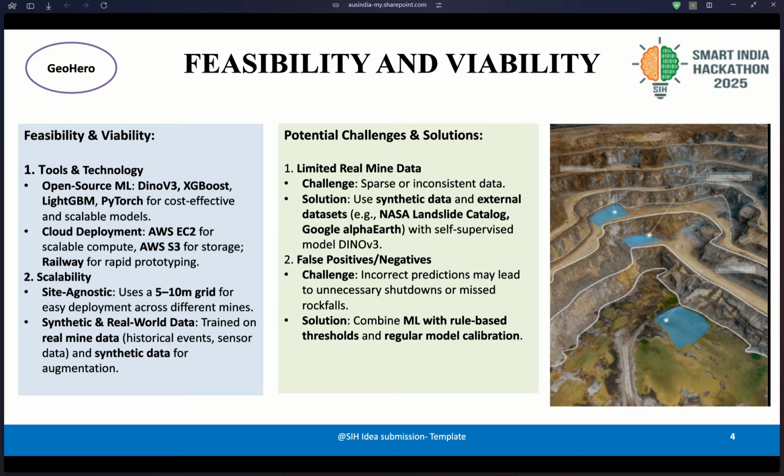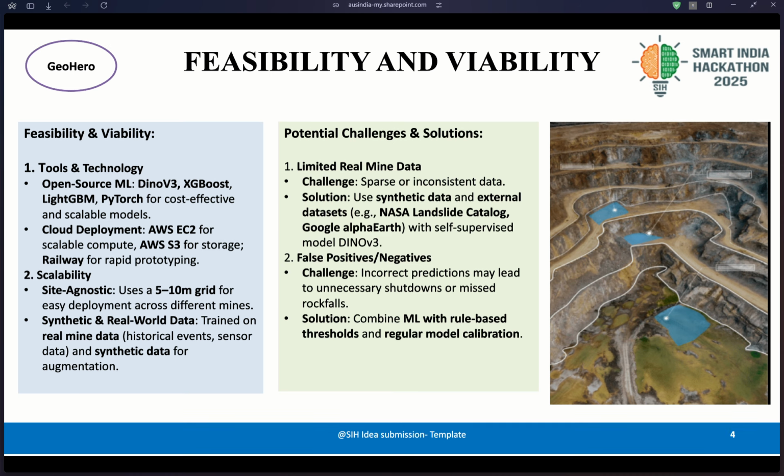Then there is synthetic and real-world data. One of the main challenges we faced is limited real mine data, so we are using synthetic annotation of the real data that we had. We use NASA's Landsat catalog and Google AlphaEarth with a self-supervised model like DINOv3, which needs very little data to get its reference from. The other problem is that ML models usually give false positives and negatives, so we are not depending completely on the ML model's predictions. We use ML with rule-based thresholds and regular model calibration.